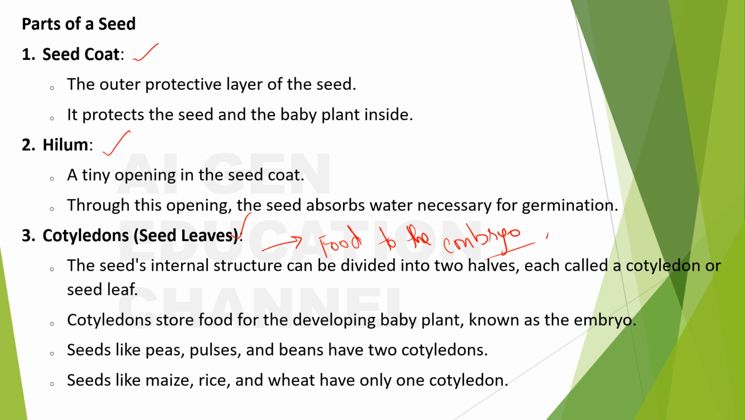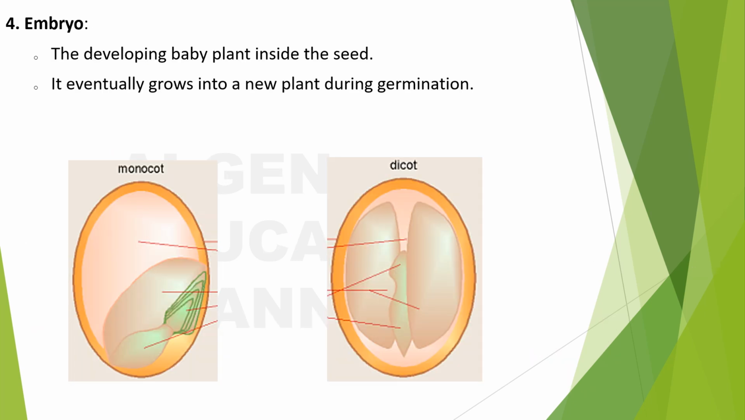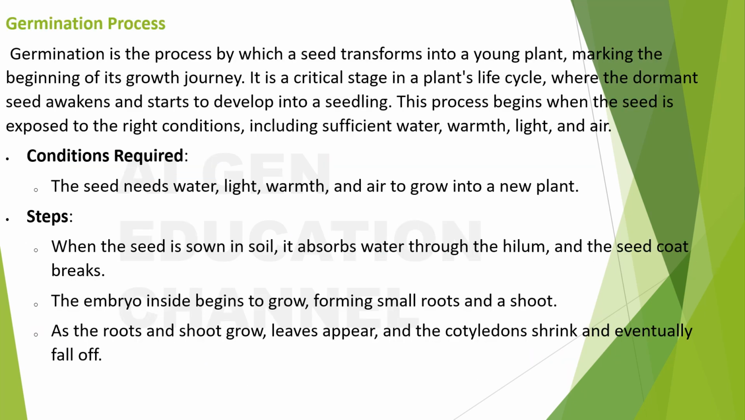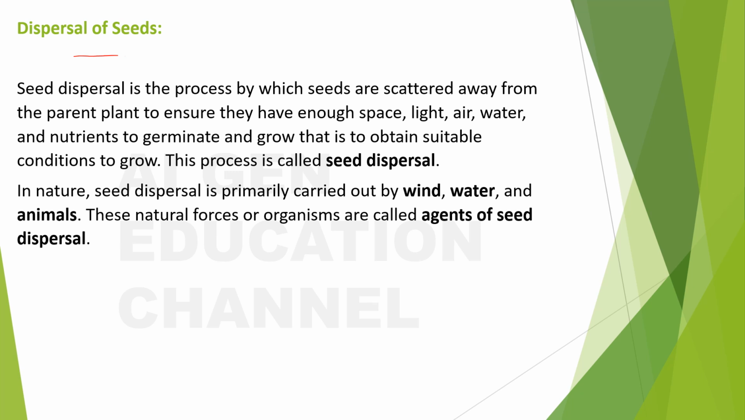And we have even mentioned two types of that. What are those? Monocots and dicots, right? And these are the examples for it. And next, about the embryo. Next, about the germination process. What are the steps that are involved in this process? And about the dispersal of seeds, we have seen what the agents of seed dispersal are, like wind, water, and animals, right?